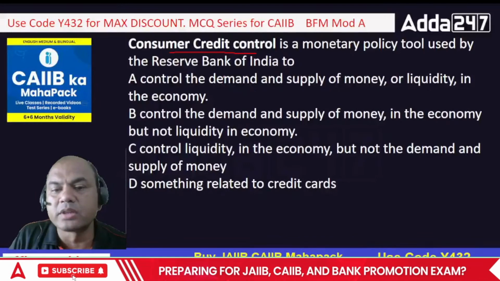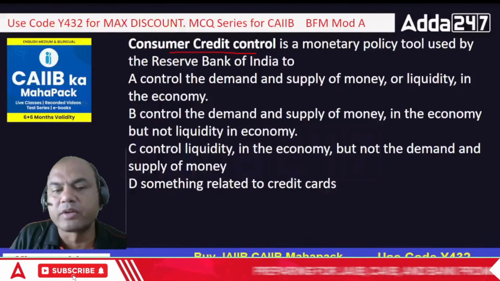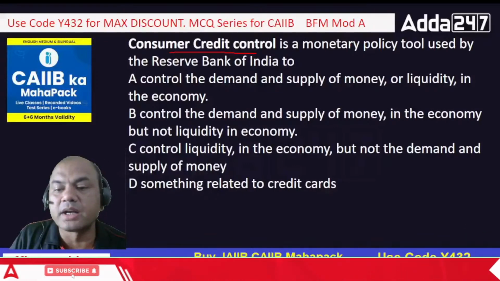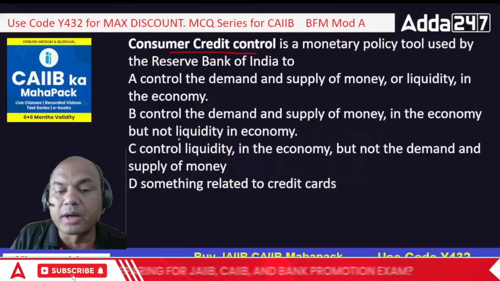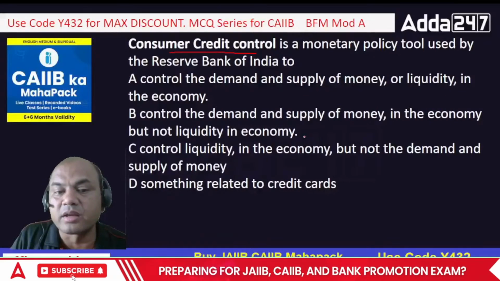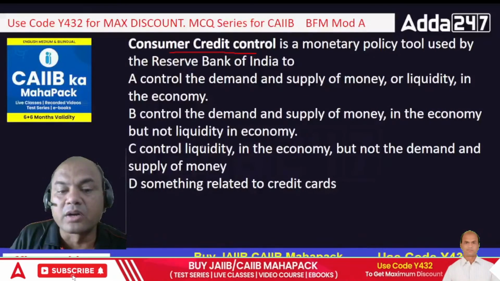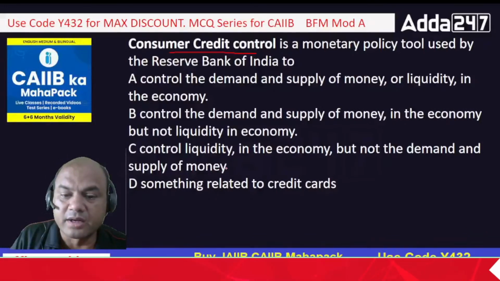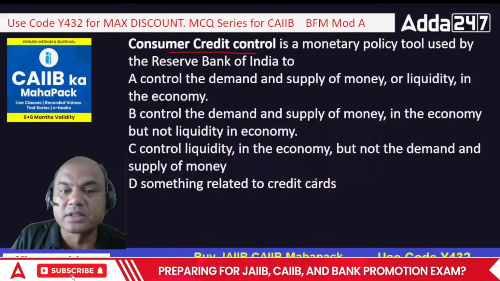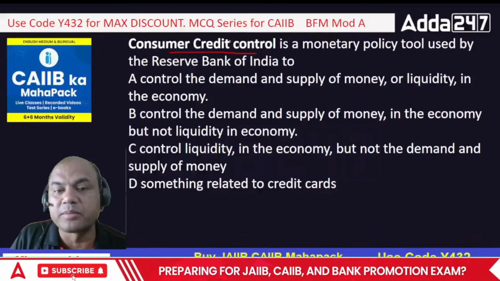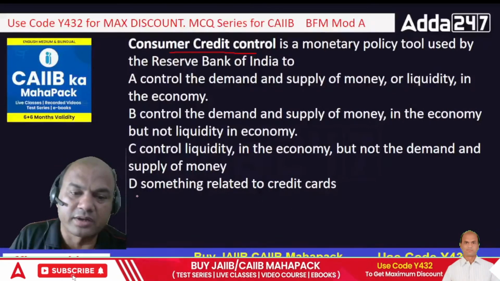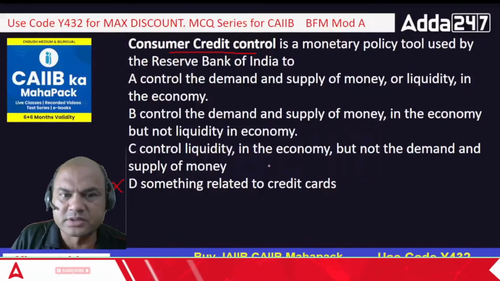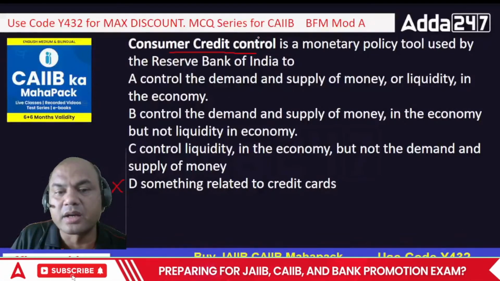Option A is control the demand and supply of money or liquidity in the economy. Option B, control the demand and supply of money in the economy but not liquidity in the economy. Option C, control liquidity in the economy but not demand and supply of money, and something related to credit cards. So credit means credit, that's why it is matched. So this is out. This is not related to credit cards. So what do you mean by consumer credit control?